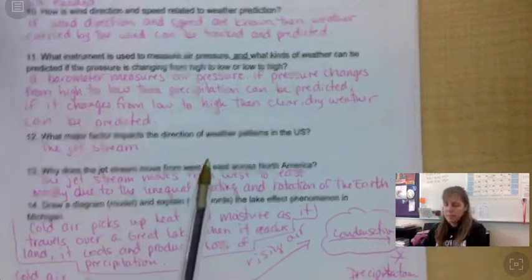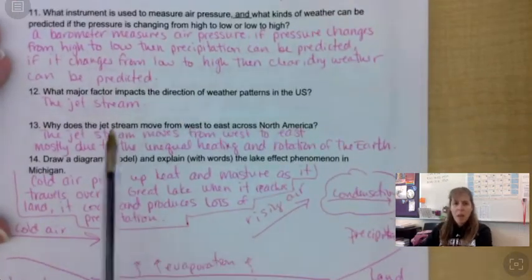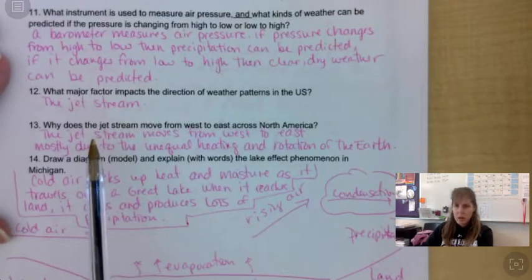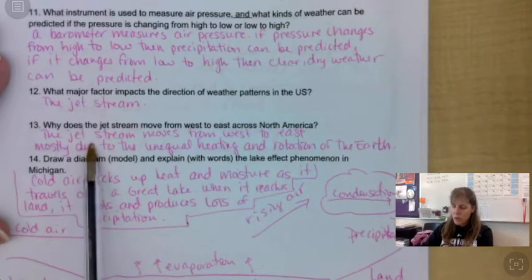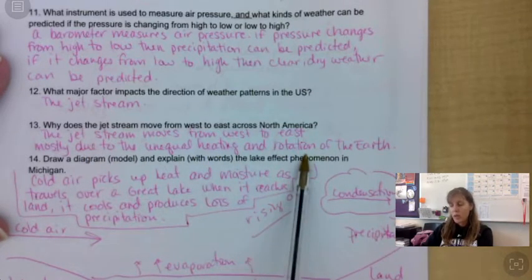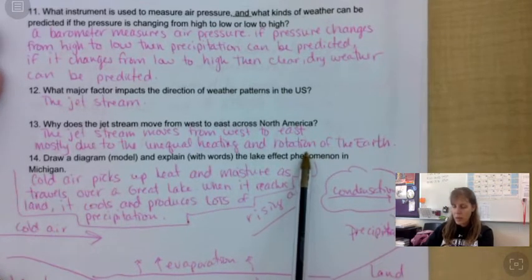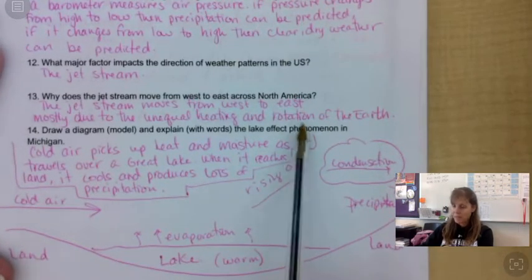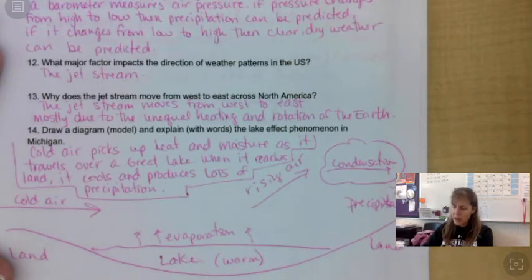Number 12, why does the jet stream move from west to east across North America? The jet stream moves from west to east mostly due to the unequal heating of the earth and the direction of the rotation of the earth that drives all the winds, right? We are rotating.